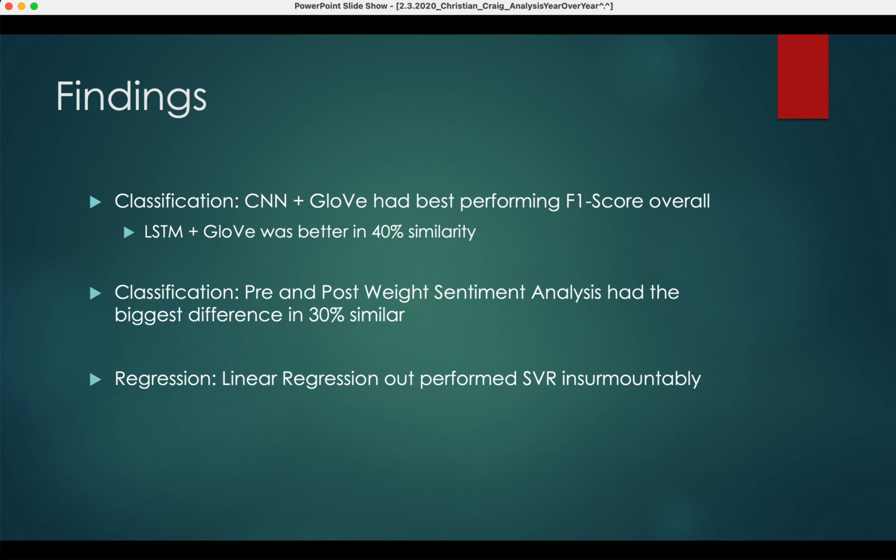And then, the findings that we had in here is kind of what I explained in the previous slide, that the CNN plus GloVe had the best performing F1 score overall. And then LSTM plus GloVe was better in 40% similarity. Classification, we saw that the pre and post weight sentiment analysis had the biggest difference at 30% similarity.